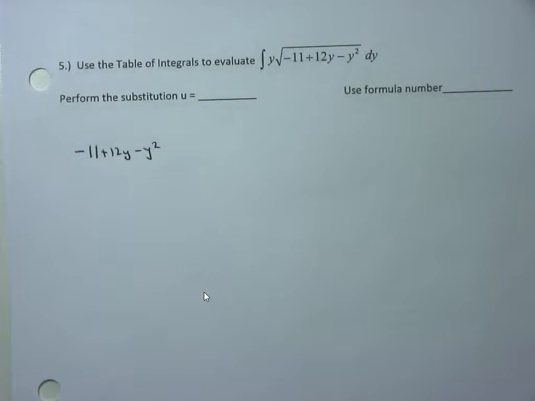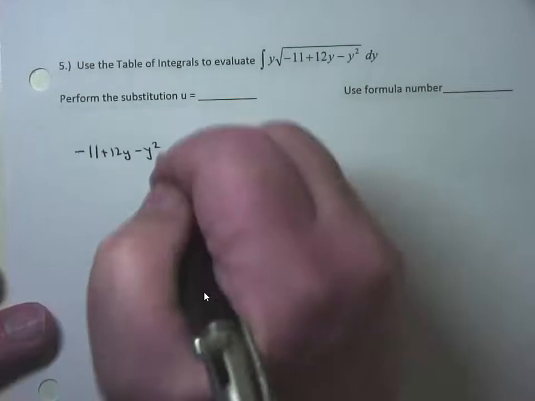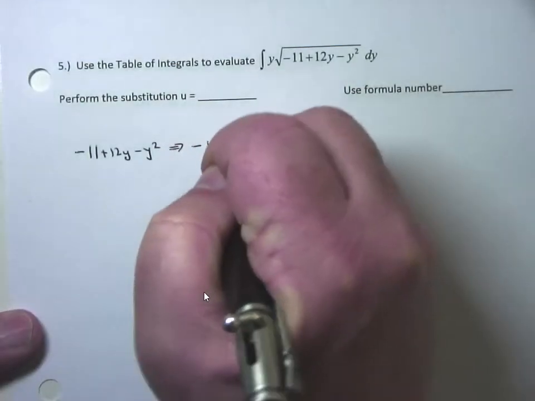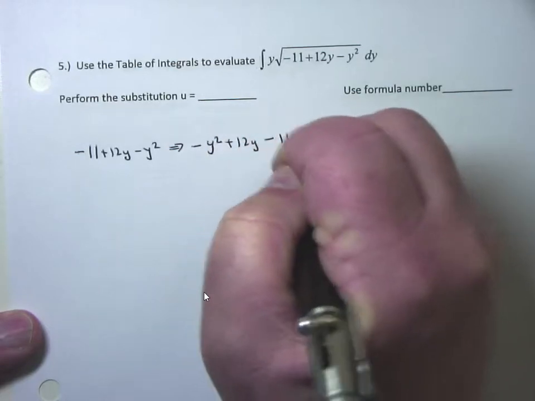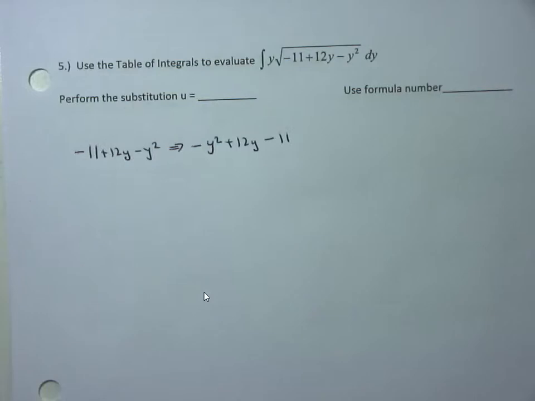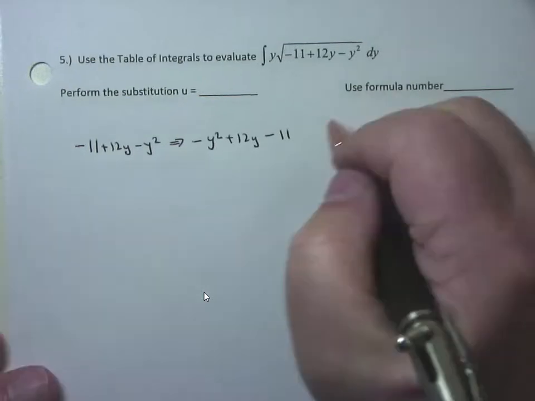Why in the world would you ever write a quadratic with a minus y squared in the back? That's just wrong. So this is negative y squared plus 12y minus 11. And because it's a square root in the problem, we've got to turn it into that a squared minus u squared look. That's really what we're going for here, which means to get that perfect square plus or minus perfect square stuff, what do I have to do? Complete the square.